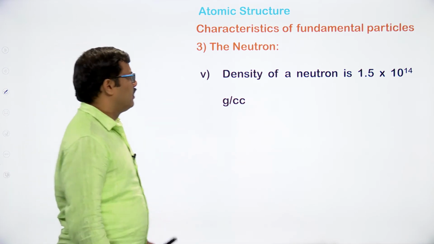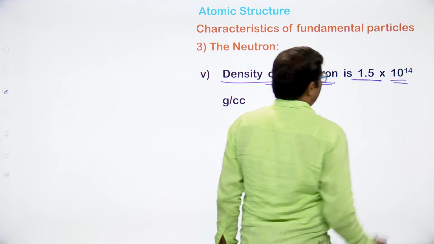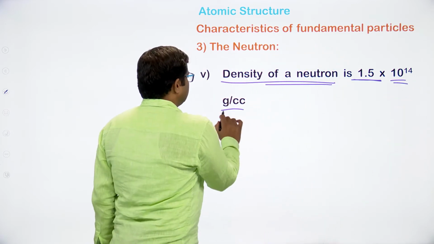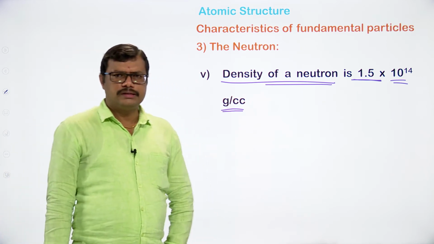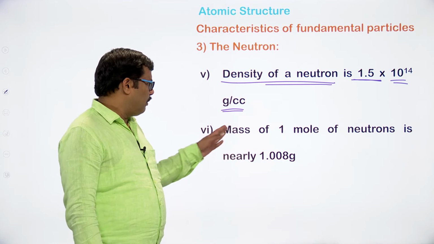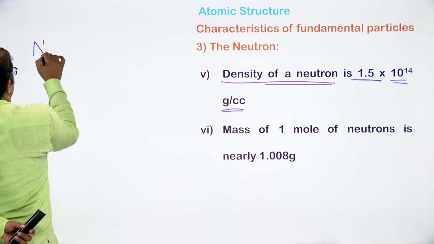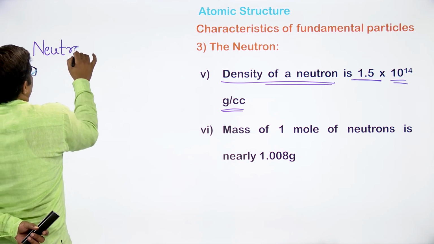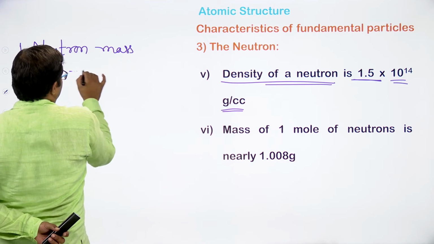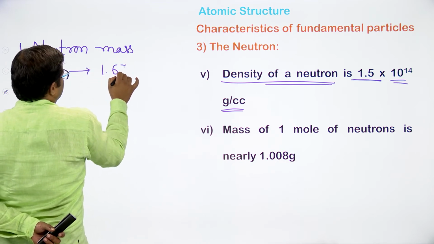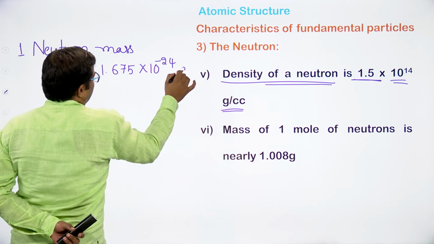Density, if we observe, in the case of neutron, is found to be 1.5 into 10 to the power of 14 grams per cc. And the mass of 1 mole of neutrons, if you take it: as I told you, one neutron mass is found to be 1.675 into 10 to the power of minus 24 grams.